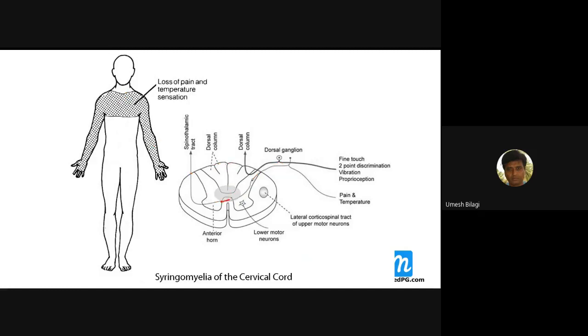So dissociated anesthesia will happen at the level of the syrinx. This is the initial stage. At a later stage, the syrinx enlarges further. Then you have autonomic nerves here, so the autonomic nervous system will get involved. It will cause what? Bowel and bladder involvement. And still further, the lateral spinothalamic tract is involved, and sensory loss will be down also.